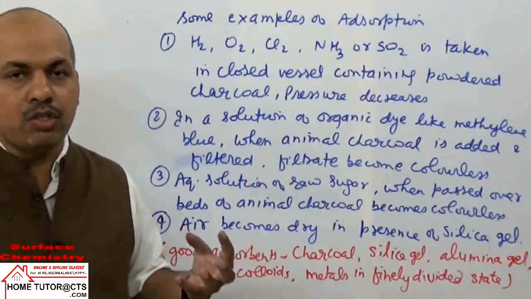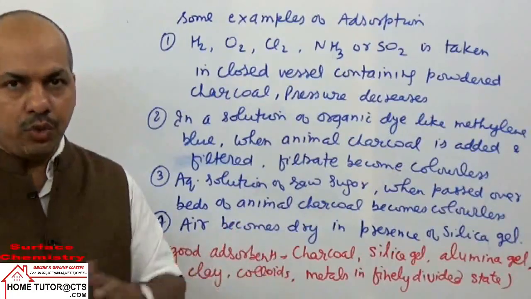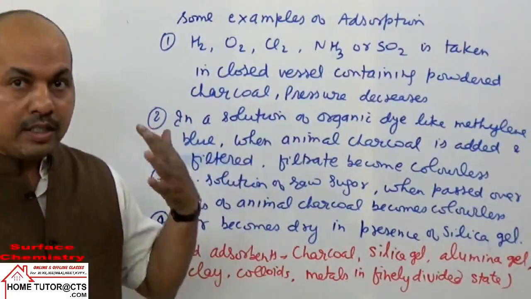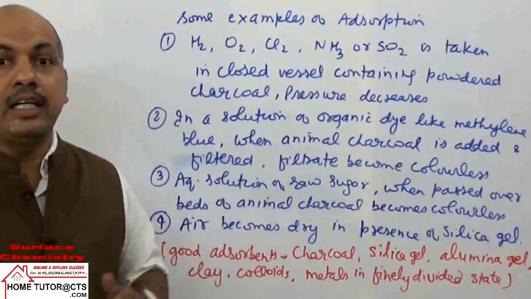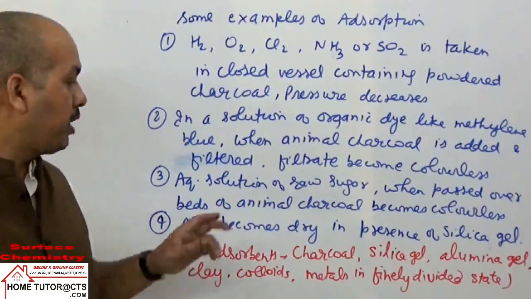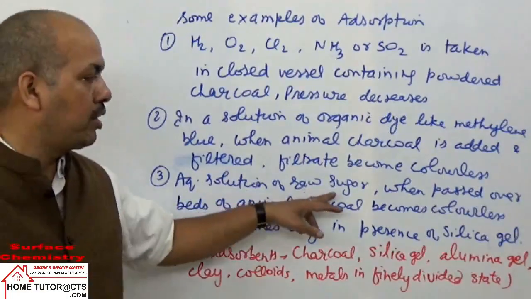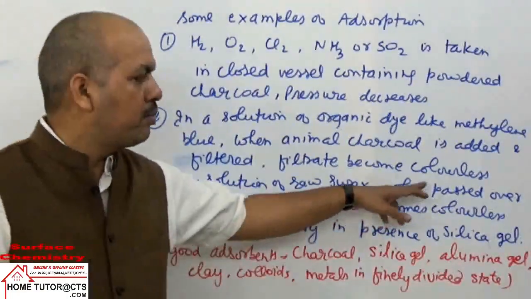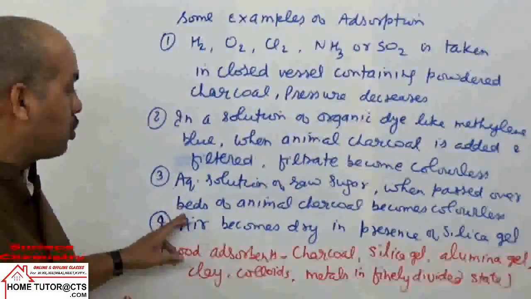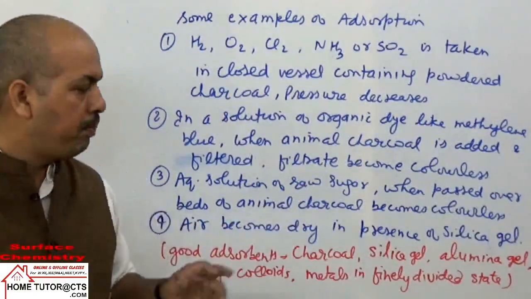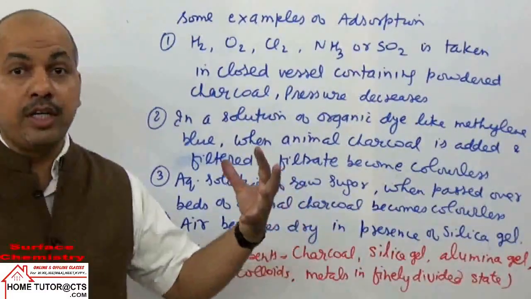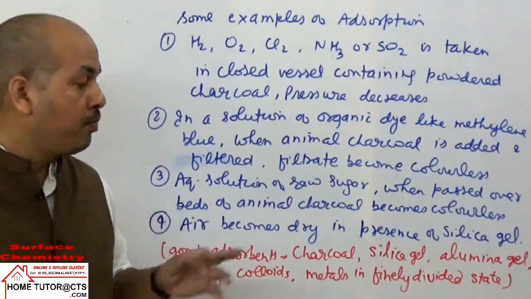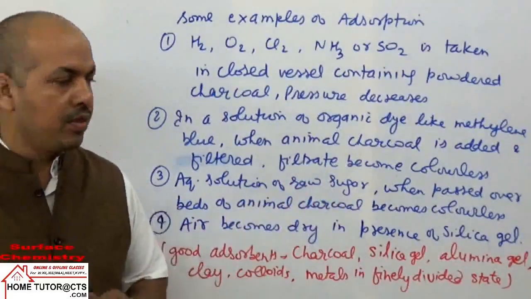Another example is an aqueous solution of raw sugar. Raw sugar solution is not white. The sugar we see is white because of treating it with charcoal, which removes the coloring materials. When the colored aqueous solution of raw sugar is passed over beds of animal charcoal, it becomes colorless because the different coloring agents are adsorbed by the animal charcoal.